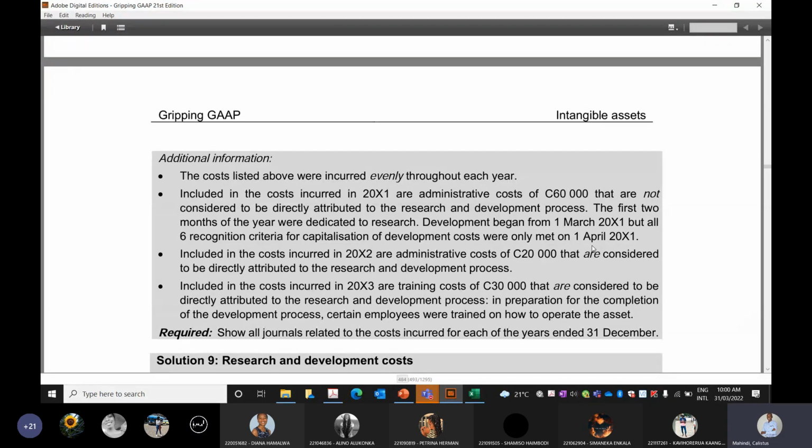So these training costs are considered directly attributed to the research and development process, and it tells us that in preparation for the completion of the development process, certain employees were trained on how to operate the asset. What do you think happens here? The whole 80,000 is capitalized. Why do you say that? Because the training fees are directly attributed.